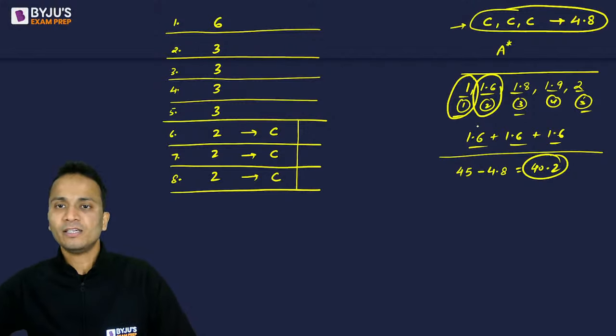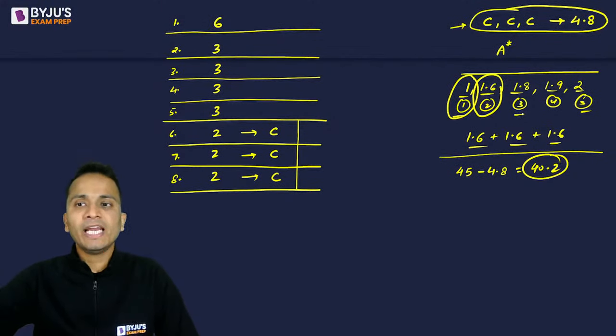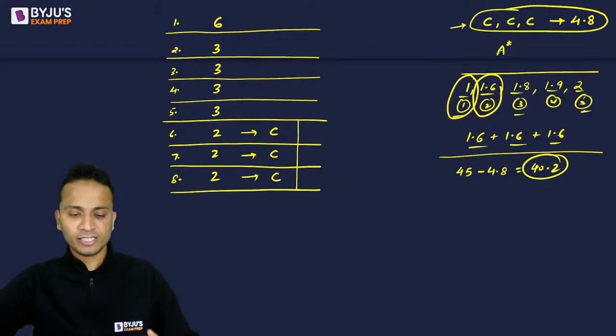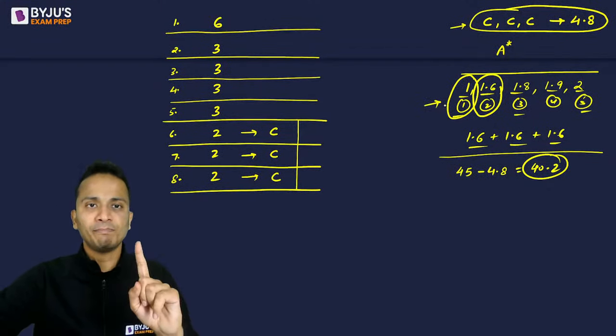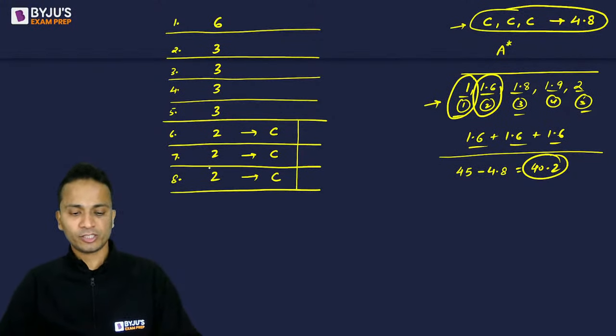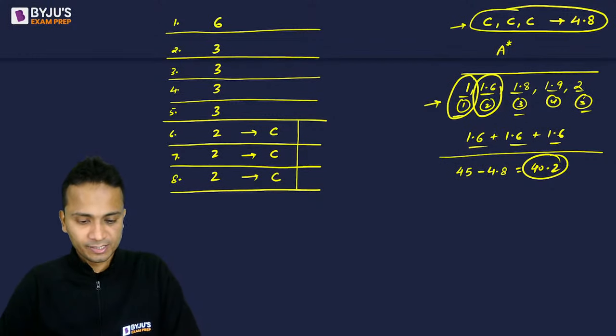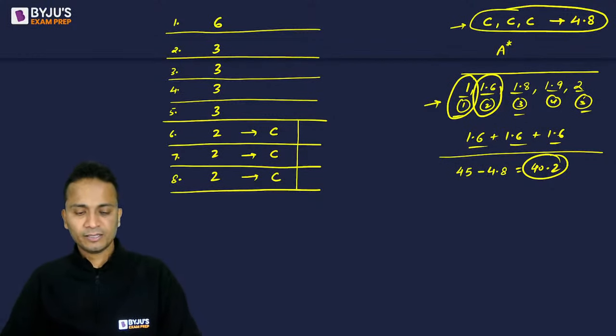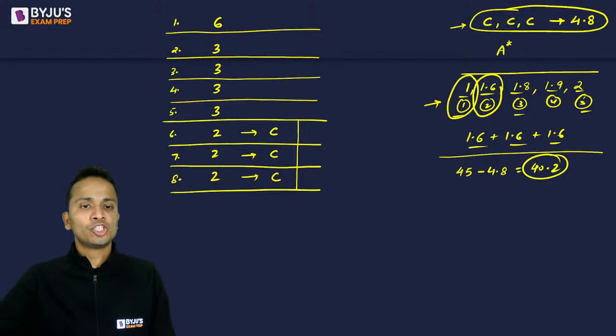So if I consider 1, 1.8 and 2, if I consider this case, so 1 means there will be one employee. One employee is not there in any of the projects. So we'll not consider that case. Clear? चलो आगे चलते हैं. So now we are clear. C वाले में कितने members होंगे?